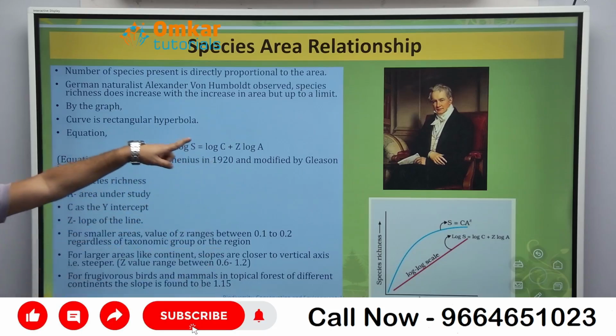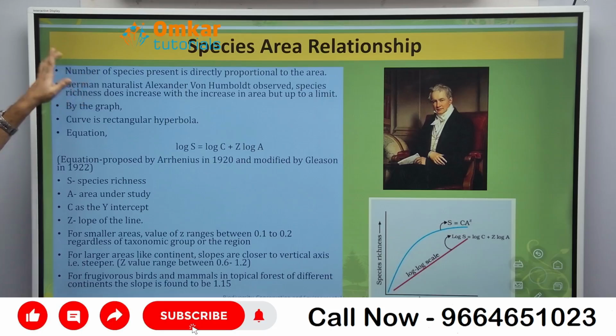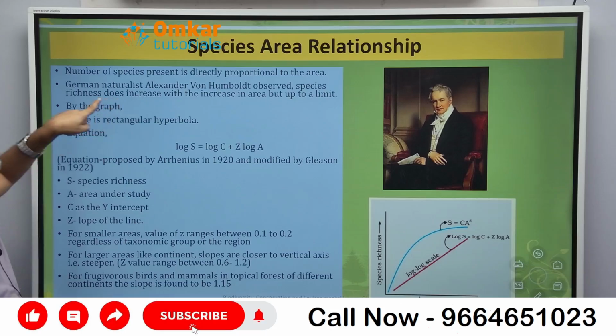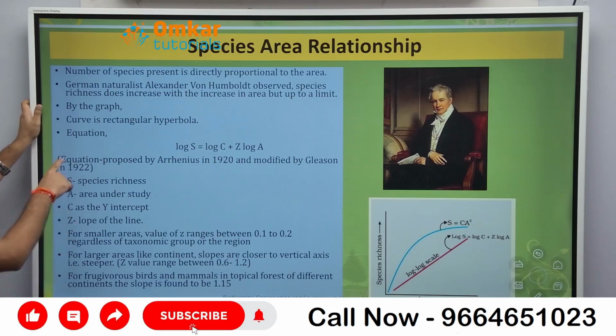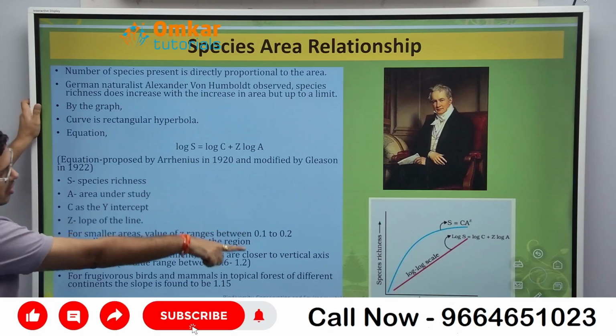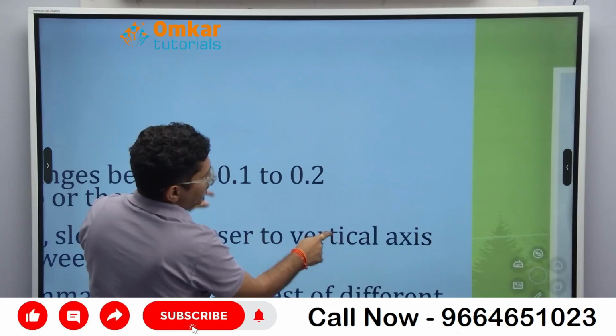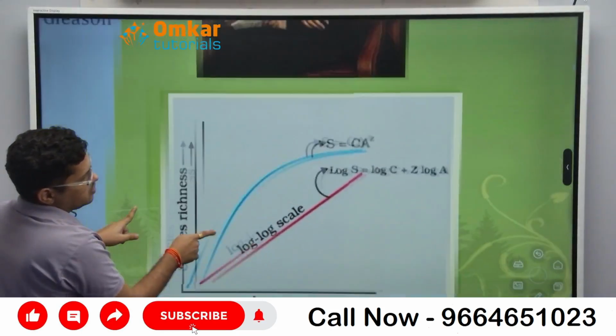That is given by a scientist who is called Alexander von Humboldt. He observed that species richness does increase with the increase in the area, taken up to the limit. अगर for example रशिया कंट्री, एरिया बहुत ज़्यादा है but temperature is very low. You getting? So you get the curve which is a rectangular. Can you see there is a rectangular curve? दिख रहा है यहाँ पे? This is a rectangular curve. Are you getting this? Yes.